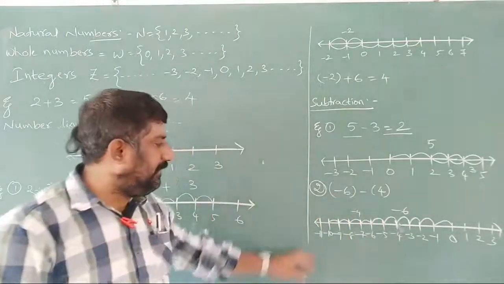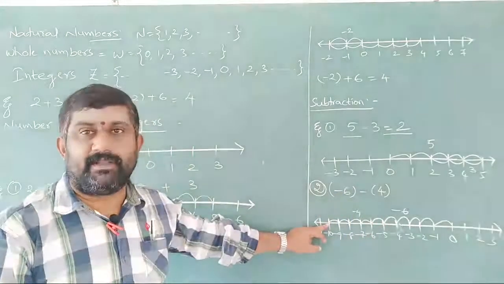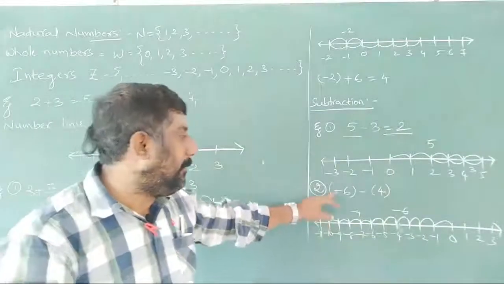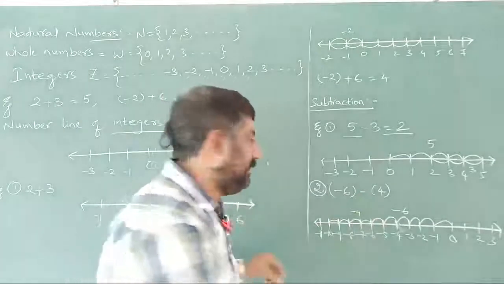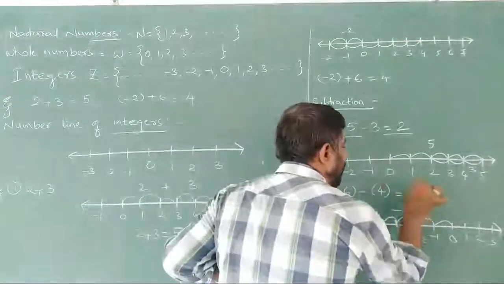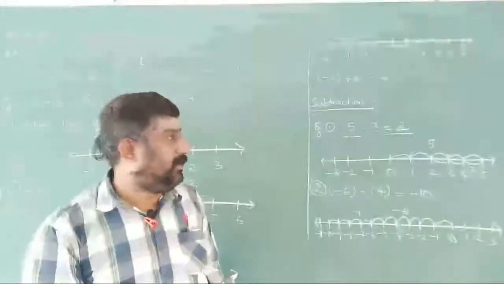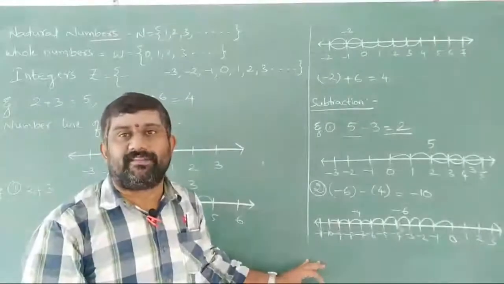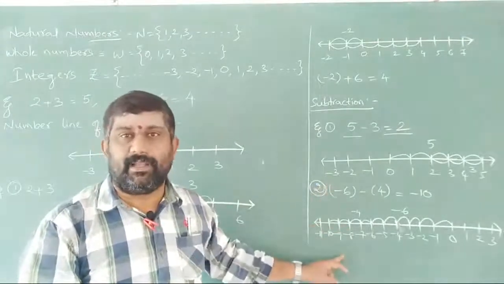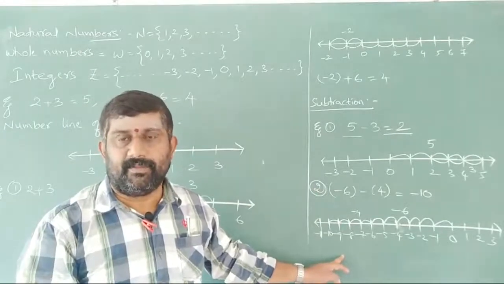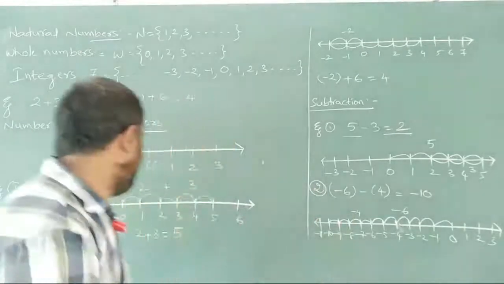So totally where we are now? We are on minus 10. So what is giving us? Minus 6 minus of 4 is nothing but minus 10. So like this we can show subtraction of integers directly as well as on number line also. Is it clear all of you? Okay.